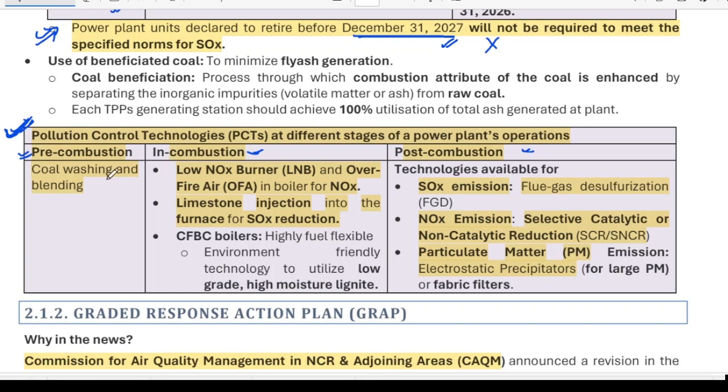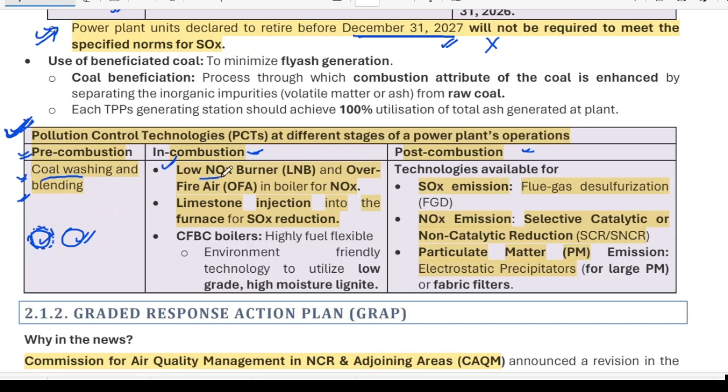Before combustion of the coal, you have to wash the coal. Coal washing reduces the impurities surrounding the coal, which are very high in pollutants. Okay, coal washing, and then blending this coal with another coal of high quality will reduce the emissions.